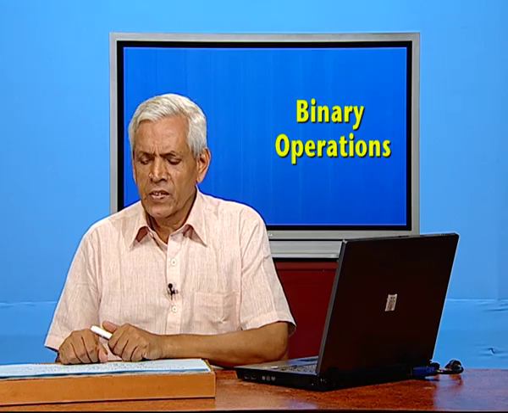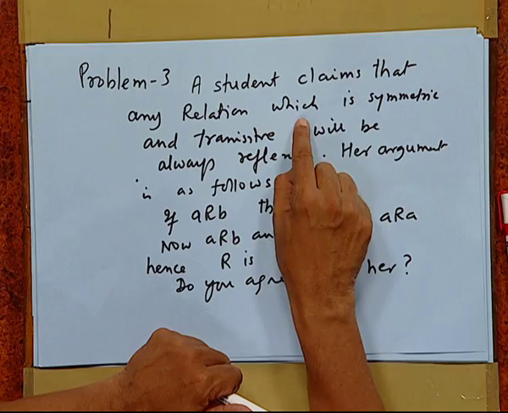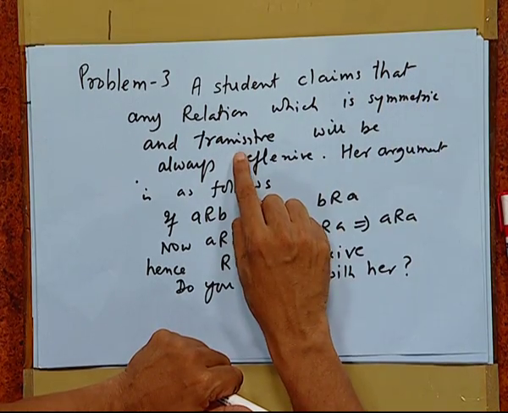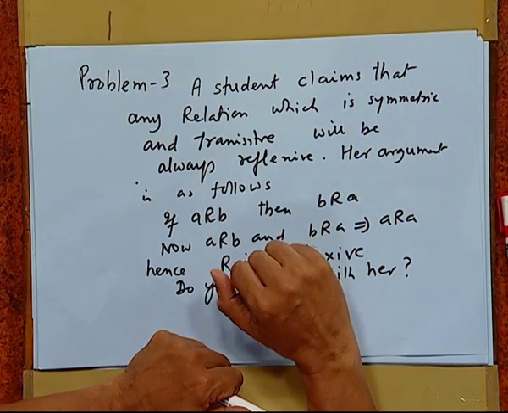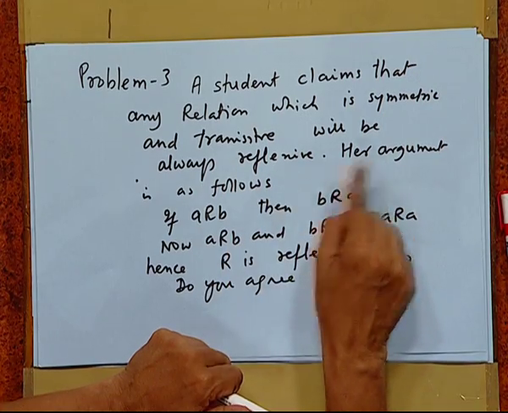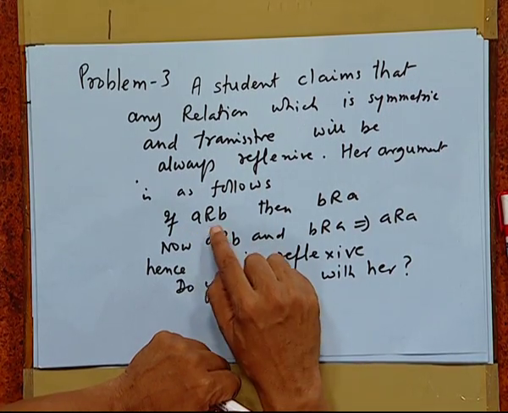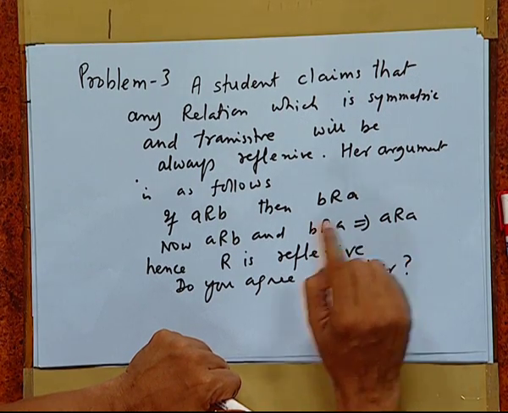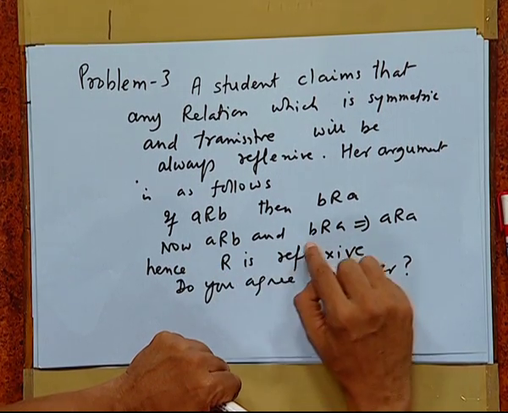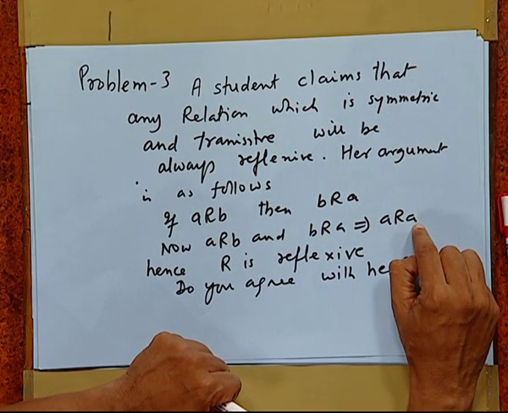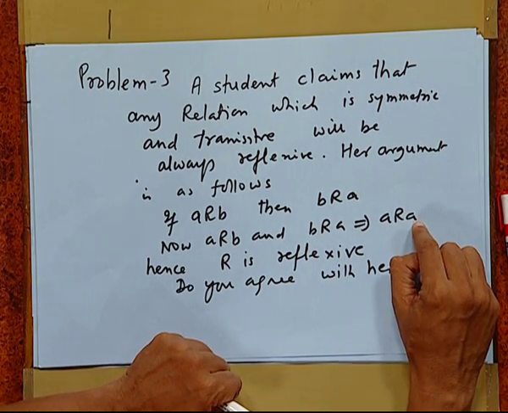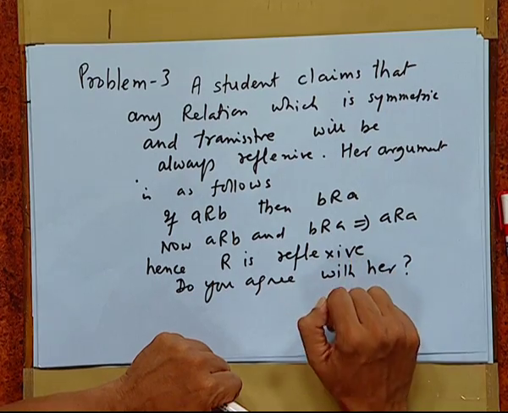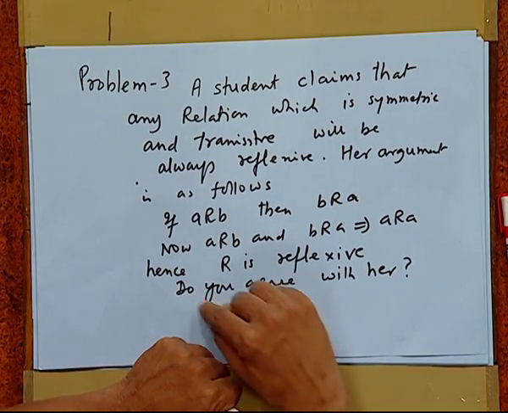In some class, a student claims that any relation which is symmetric and transitive will always be reflexive. Her argument is as follows: if aRb, then bRa by symmetry, and aRb and bRa implies aRa by transitivity, and hence R is reflexive. The question is, do you agree with her? The answer is no.